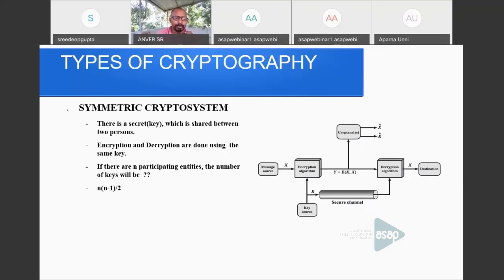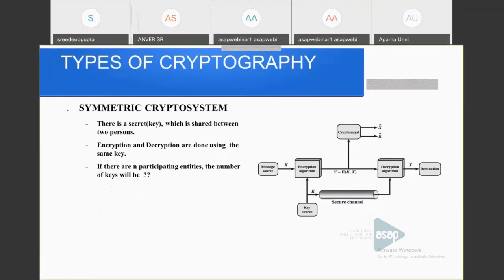This symmetric crypto system is based on substitution and permutation of symbols. Here, see this figure. This is a symmetric crypto system. There should be some key source. Usually the sender will be the key source, generating the key and passing it to the receiver through a secure channel.